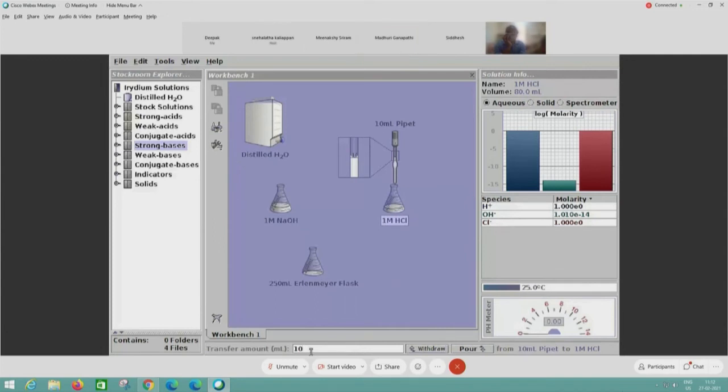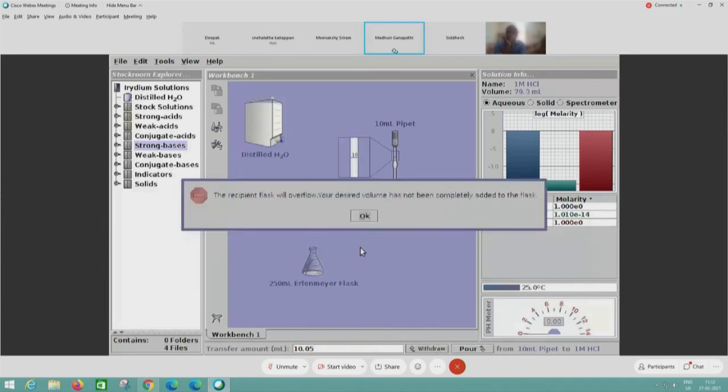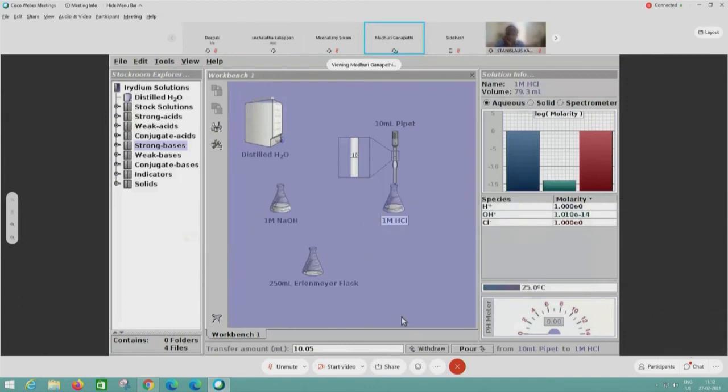But then here in this case, I can also do both things. I can even add 10.05. Does it allow? It shouldn't allow. What should it say? It is overflowing, because we know that it is a 10 ml flask, so the recipient will have overflow. It will not allow because we have got only 10 ml. So I will remove that 0.5 beside and just write 10.